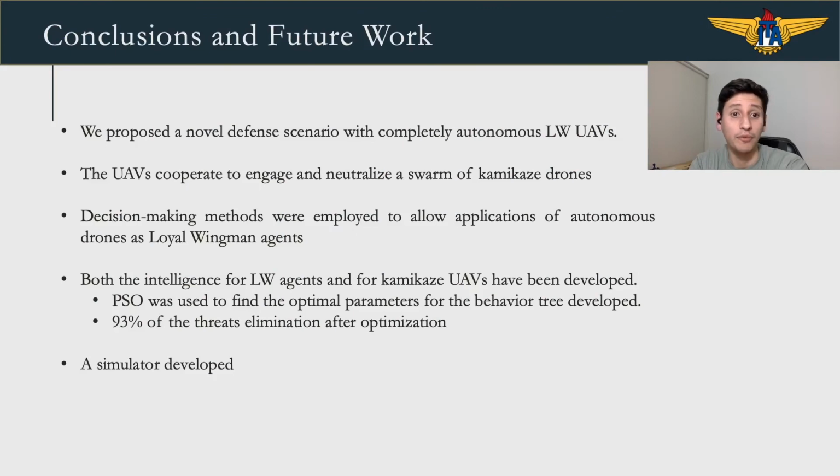In this paper, we have proposed a novel defense scenario with completely autonomous loyal wingman UAVs. The UAVs cooperate to engage and neutralize a swarm of kamikaze drones. Decision-making methods were employed to allow these applications to be autonomous. Both the intelligence for a loyal wingman and for a kamikaze have been developed. We have seen threat elimination of around 93% after optimization. We also developed a simulator for proper evaluation of these techniques.